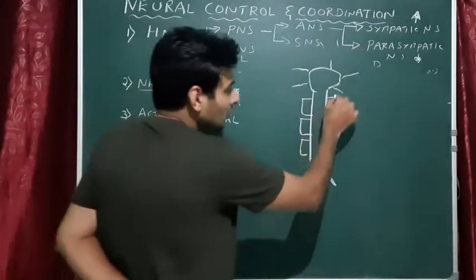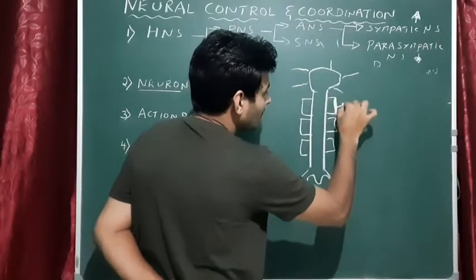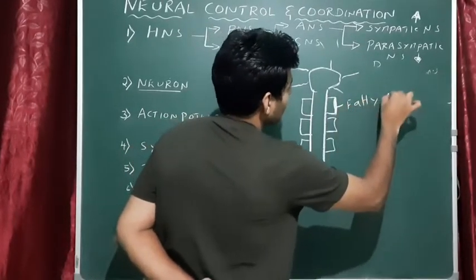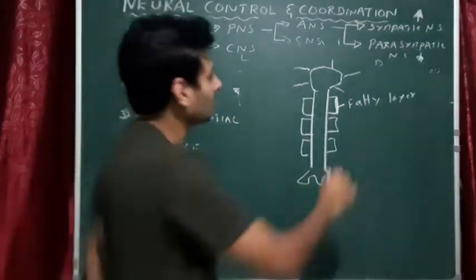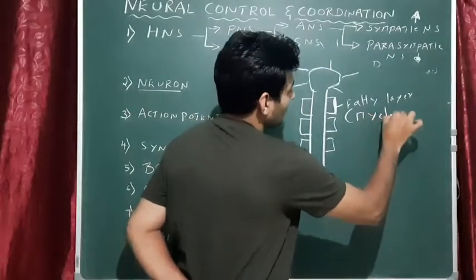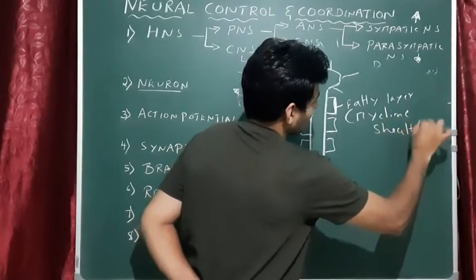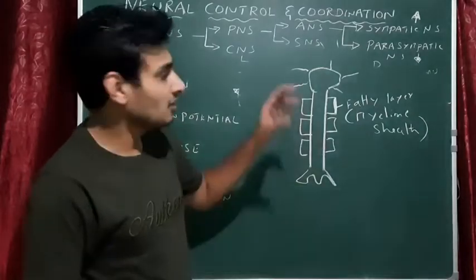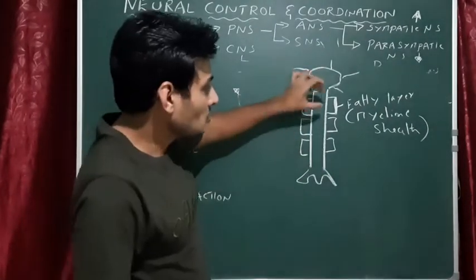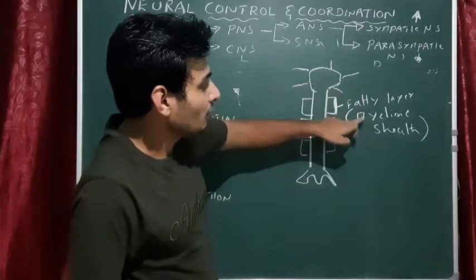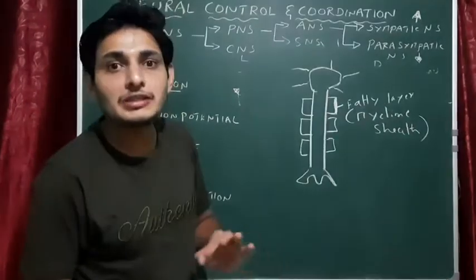See, these Schwann cells have the ability to produce a fatty layer, and that fatty layer is called the myelin sheath. So the myelin sheath is nothing but the fatty layer which is secreted by the Schwann cell. When Schwann cells produce the myelin sheath, obviously the entire neuron is now insulated.